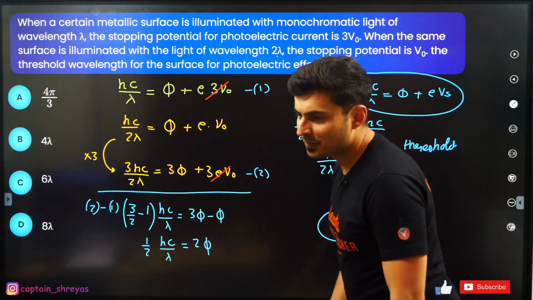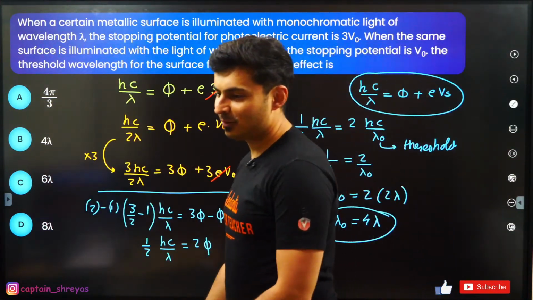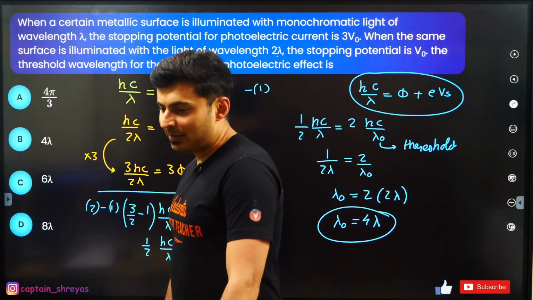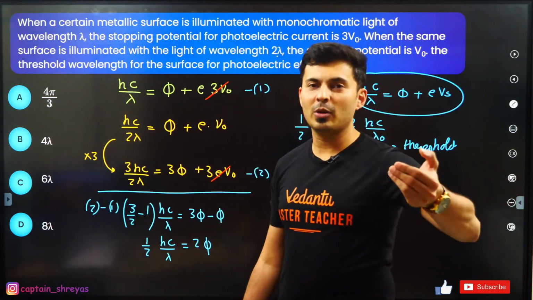Everybody understood? Great. So look at this, option B is correct too, and many of you got it. Very good, Nitesh, and so many of you have got the correct answer. Pravalika, please watch my yesterday's class. That was also a motivation to boost up your morale.